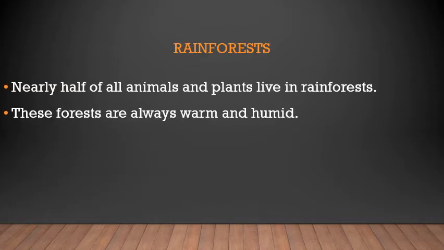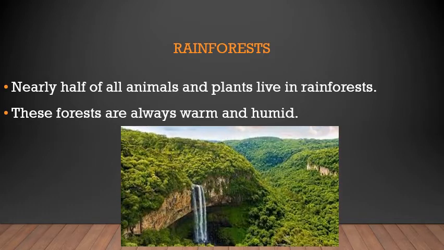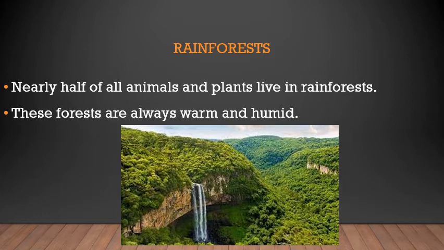First, we are going to see the rainforest. Nearly half of all the animals on the planet live in the rainforest. These forests are always warm and humid. It's not very cold, it's not too hot, but most of the time it is raining. There is a lot of water, so there will be a lot of greenery and a lot of animals also. So rainforest, the first habitat.